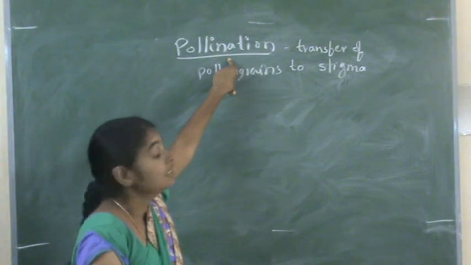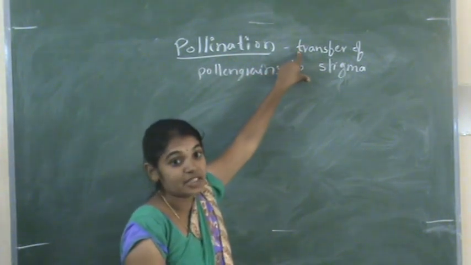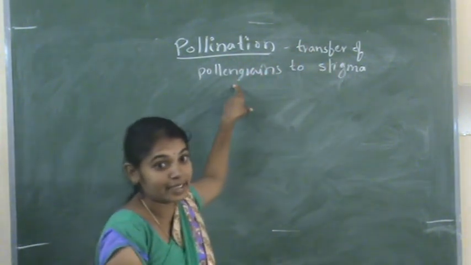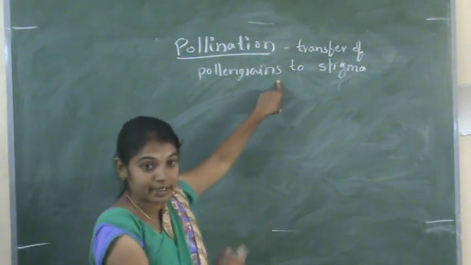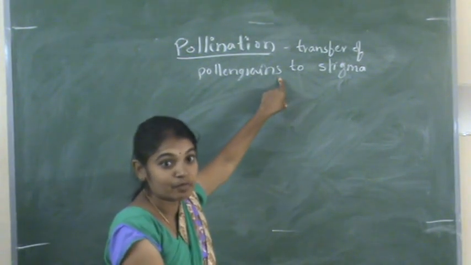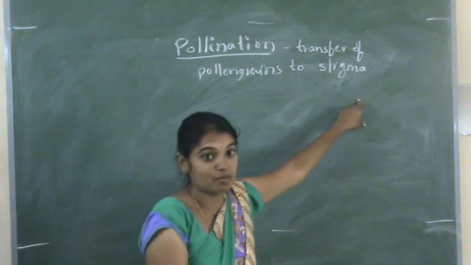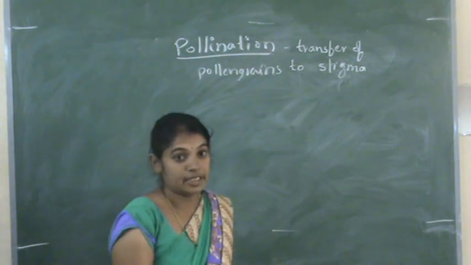Pollination is a process by which the transfer of pollen grains from the anther to the stigma takes place. Pollen grains are formed in the anther. This process is known as pollination.